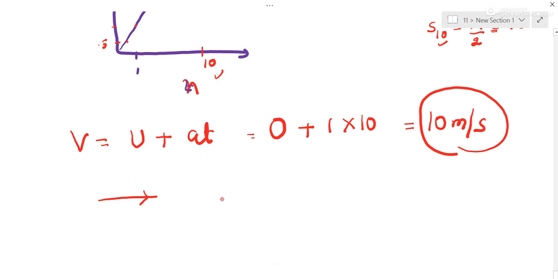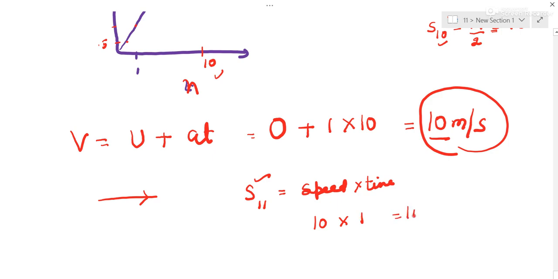So in every second, speed into time will be the distance. Suppose I have to find out the distance in 11 seconds. There is no acceleration now, so only speed into time. Distance is speed into time, a simple formula. Speed is 10 meter per second fixed, and time is 1 second.